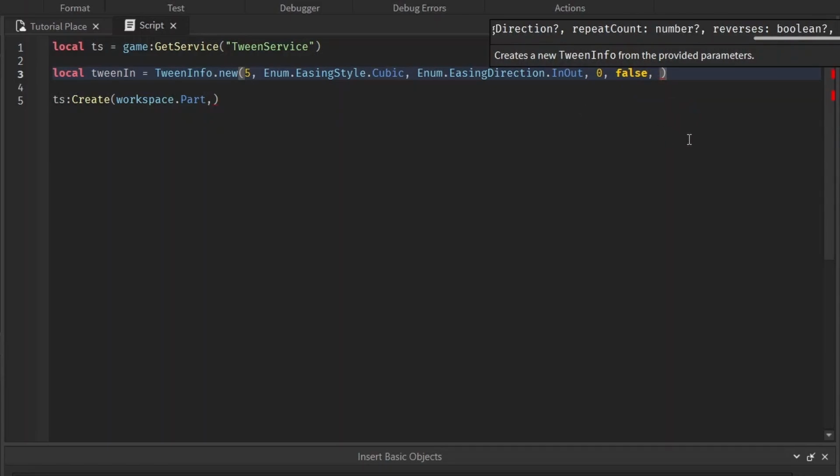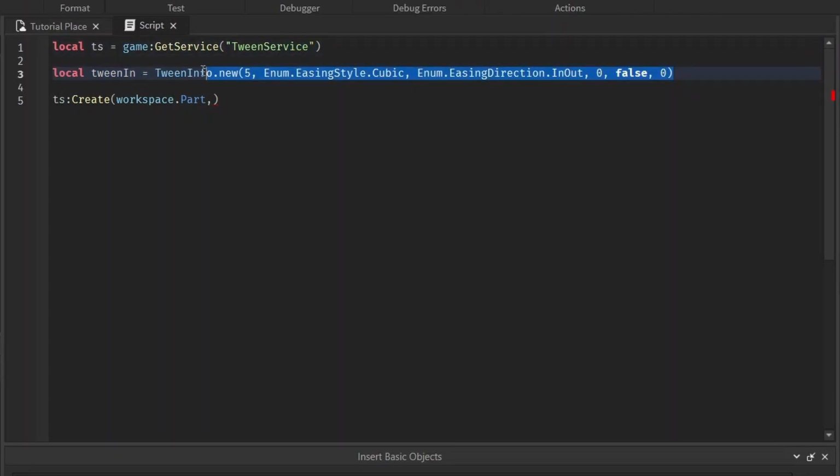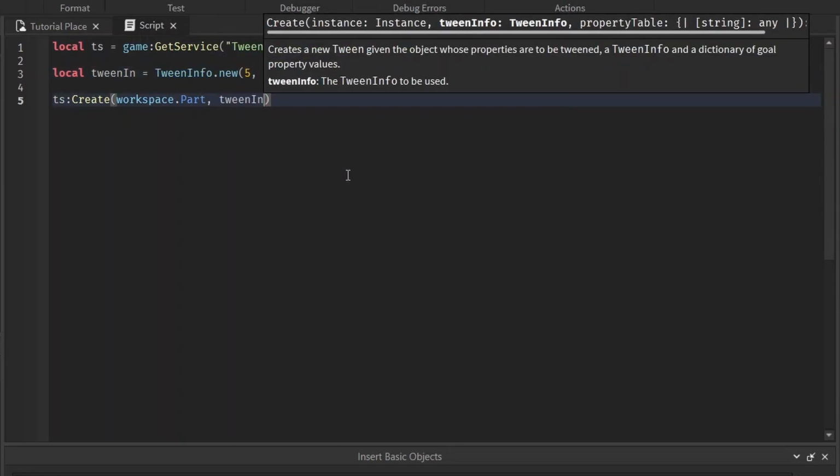The next argument is a number in seconds of how much you want to wait for the animation to play after you tell it to play. I want to do it right away, so I'm just gonna make it 0 so it can start right away. So once we have this looking how we like it, all this tween info, we can set it in as our second argument.